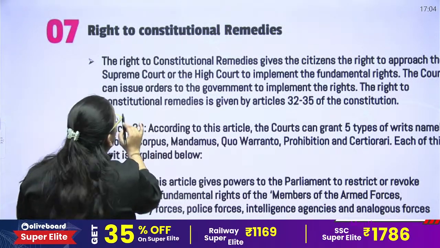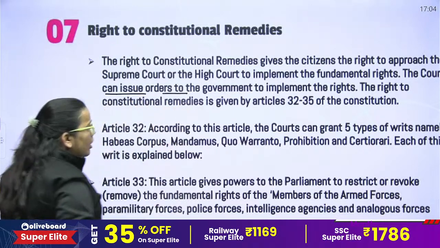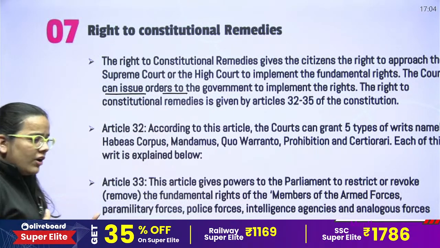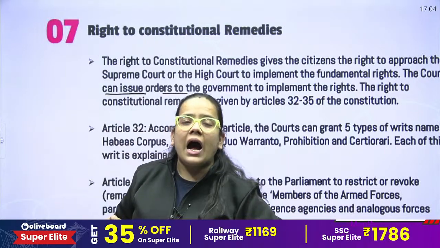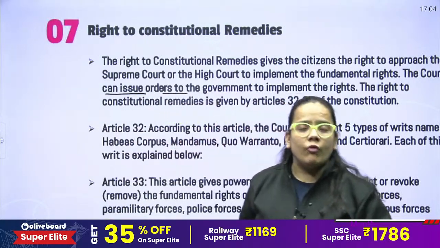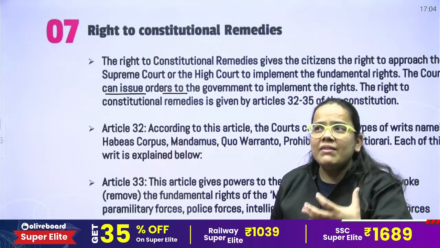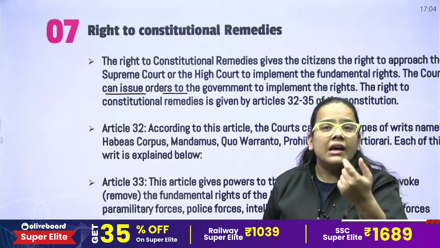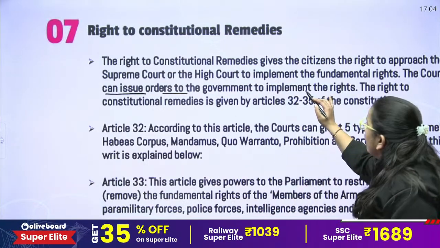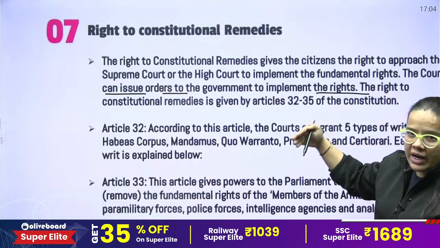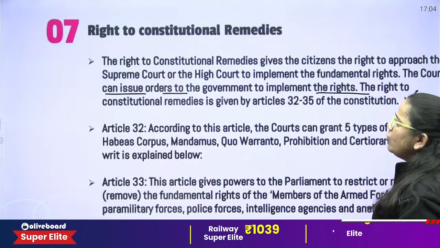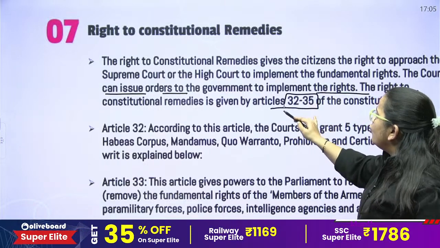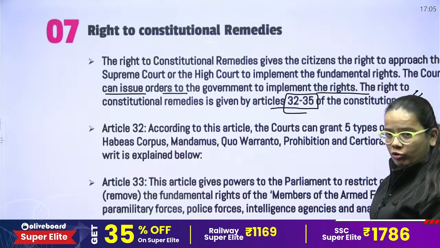Now, the courts can issue orders to the government to implement the right. Whenever you approach the Supreme Court and the High Court, they will issue an order, which is also termed a writ, for the implementation of the fundamental rights. The right to constitutional remedies is given by Article 32 to 35 of the Constitution.